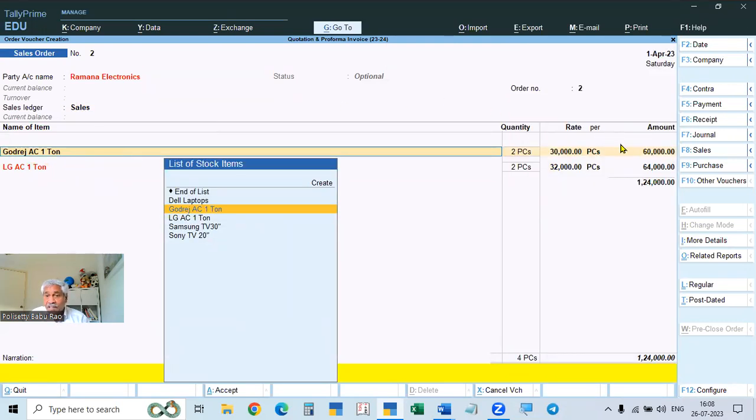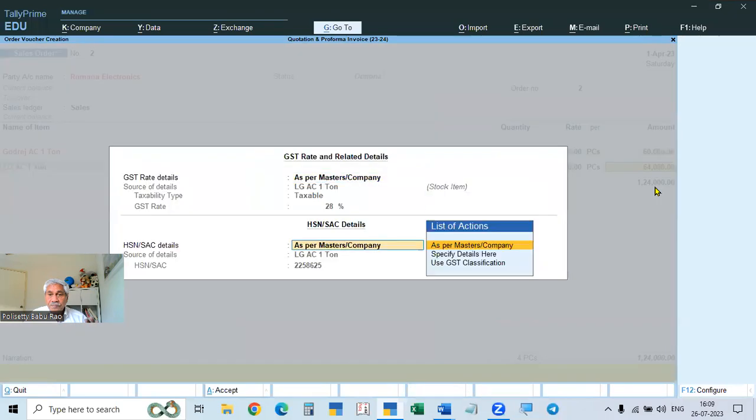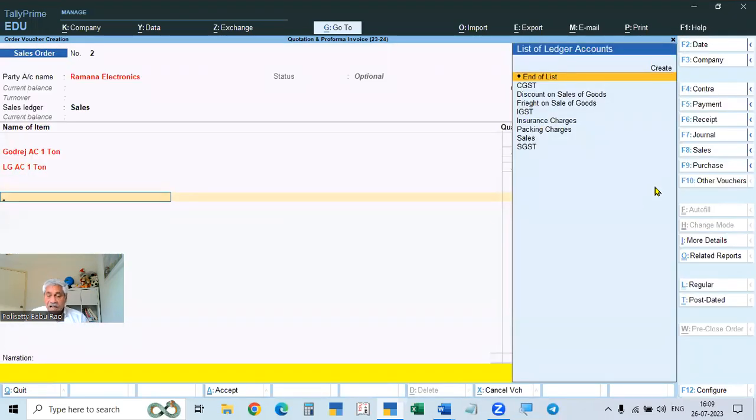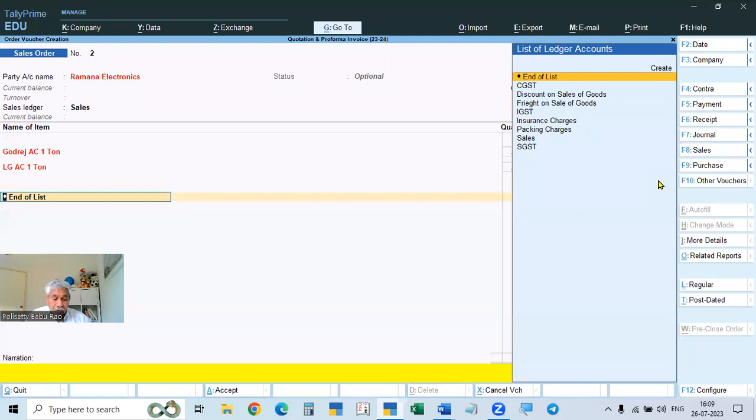Here you can give only percentage. If the column means only percentage, here you can give either percentage or amount also. Or on the total of the bill, that is the quotation total amount, we may give the discount. If you give the discount on the total here, it is given as discount on sale of goods.